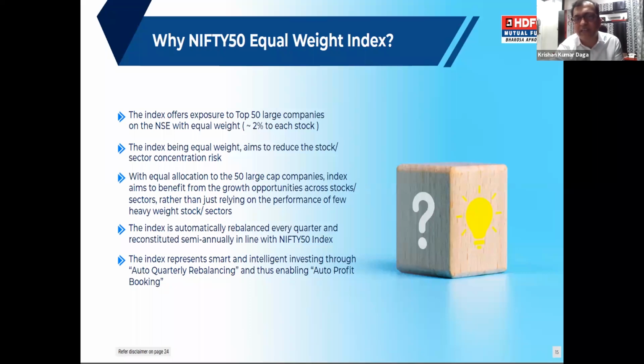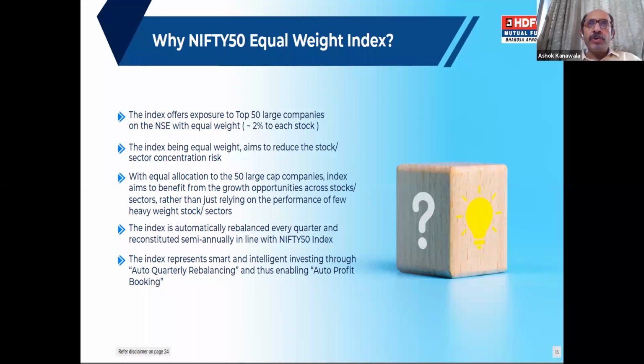That is why this index, on a longer period, whether it is a 21 year period, is generating 2% alpha, which is a great alpha. The whole objective here is how you make a profit booking on time, and how you invest in those stocks which have not done better. That's the objective. Dagaji, this is a very important point on this auto rebalancing or auto profit booking.